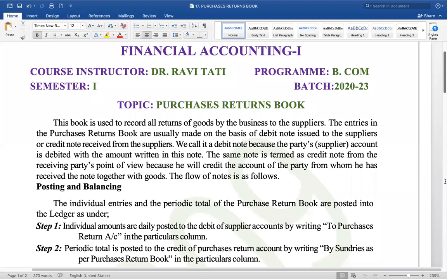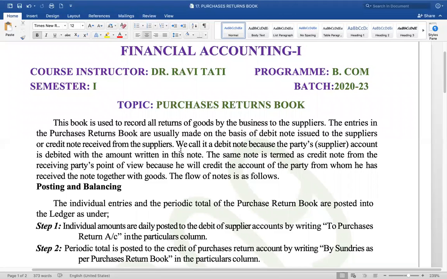It is the company's purchases. So purchase account debit, because goods are coming in from whoever is supplying, whoever is giving those goods. That's what it is said. The entries in the purchase returns book are usually made on the basis of debit note issued to the suppliers or credit note received from the suppliers.